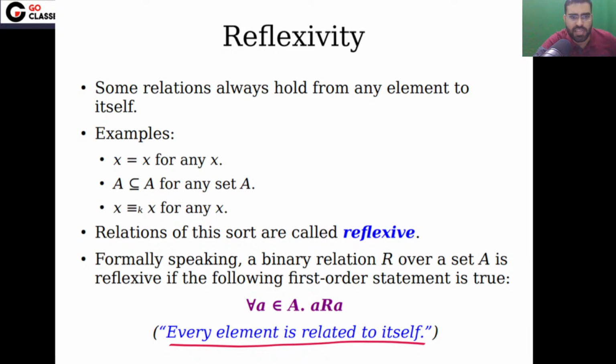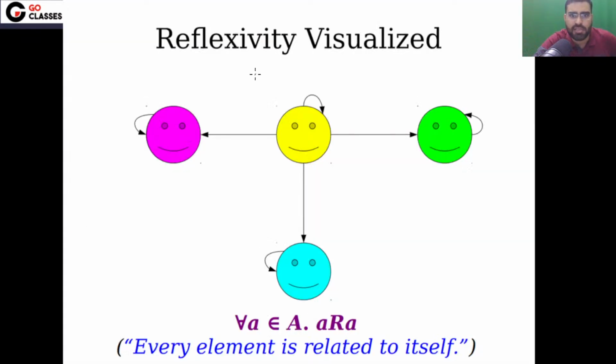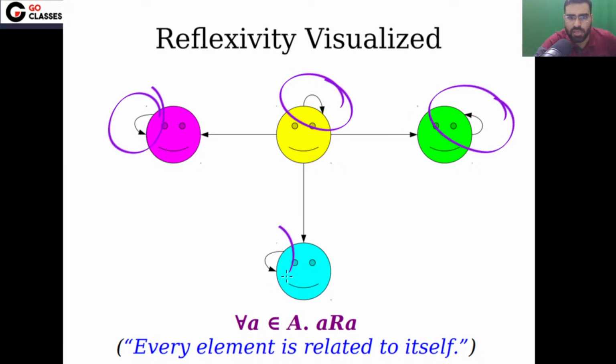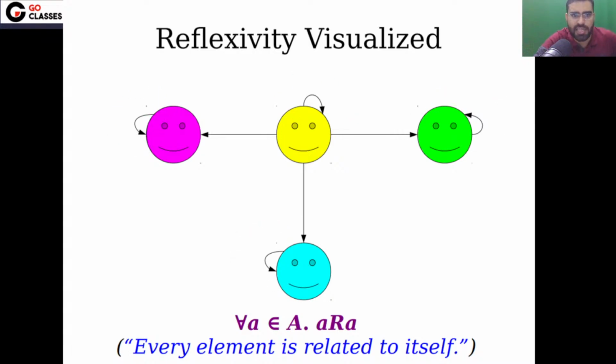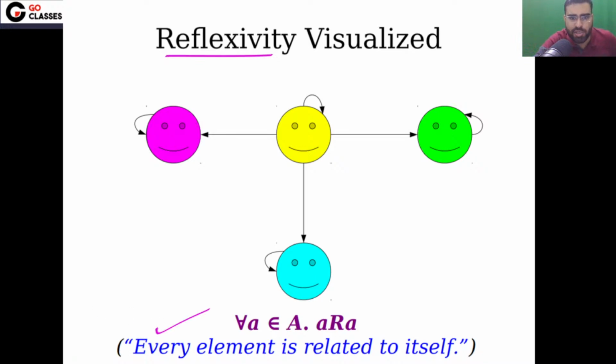All these relations are reflexive because every element is related to itself. In a drawing, the self loops tell you that every element is related to itself.